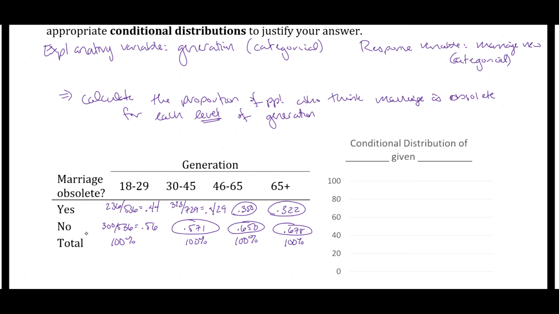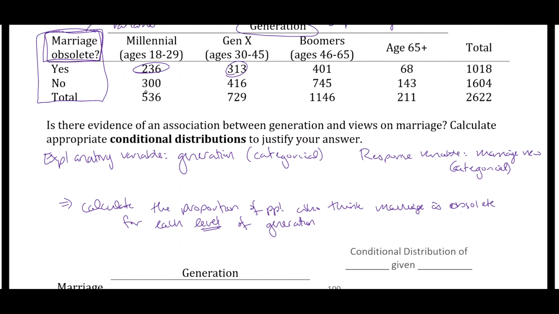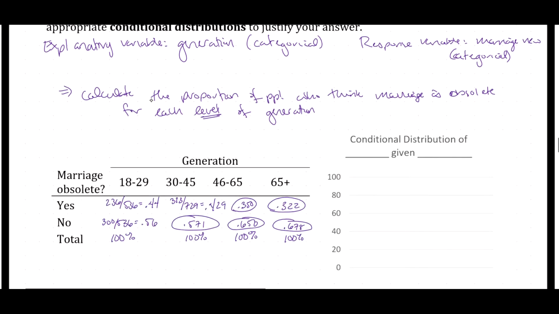We find the probabilities of those who do not believe that marriage is obsolete by taking the number of those who do not believe marriage is obsolete and dividing by the total in that category. So for example, for the millennials, there were 300 people who did not believe that marriage is obsolete, and 300 divided by 536 gives us the 0.56.